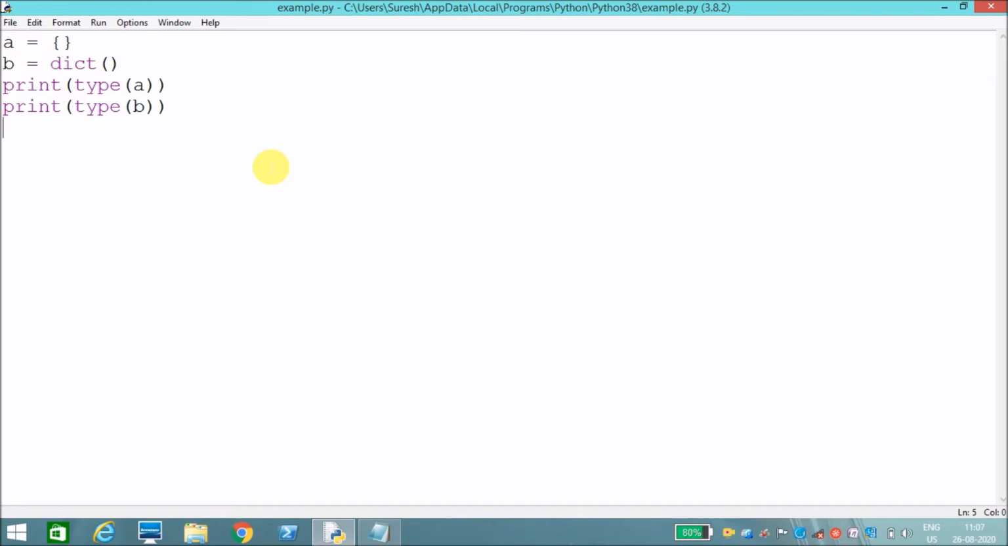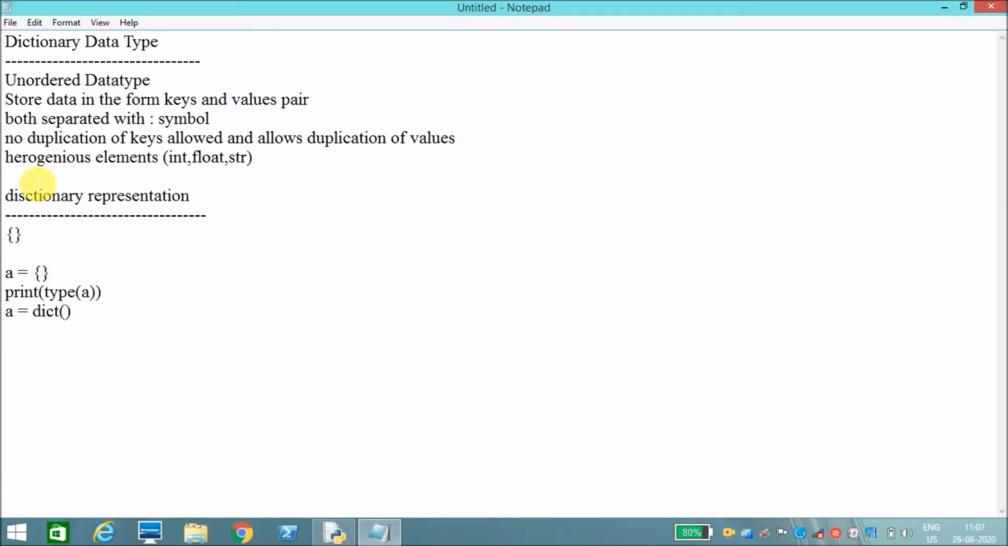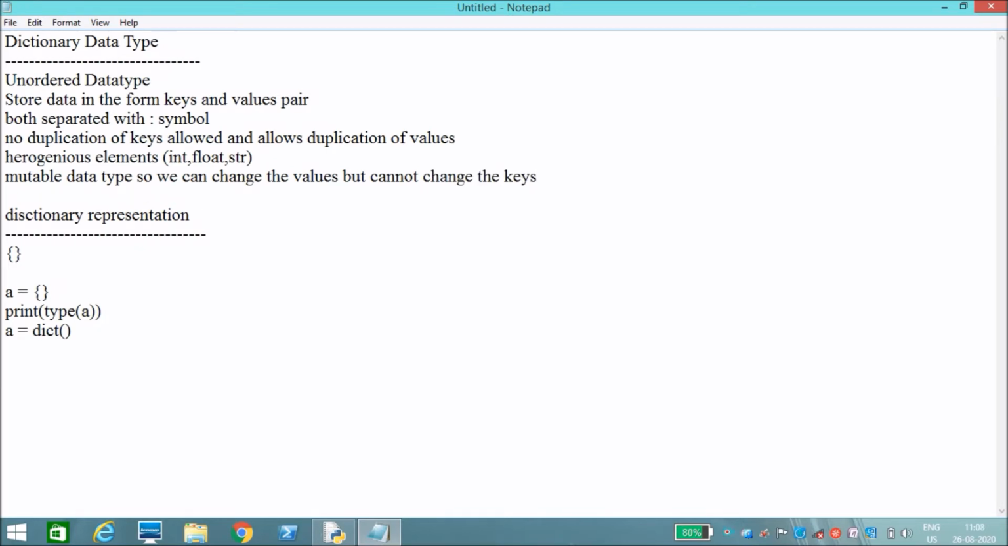The dictionary data type is a mutable data type. We are able to change the values, but we cannot change the keys. You can change only the values.